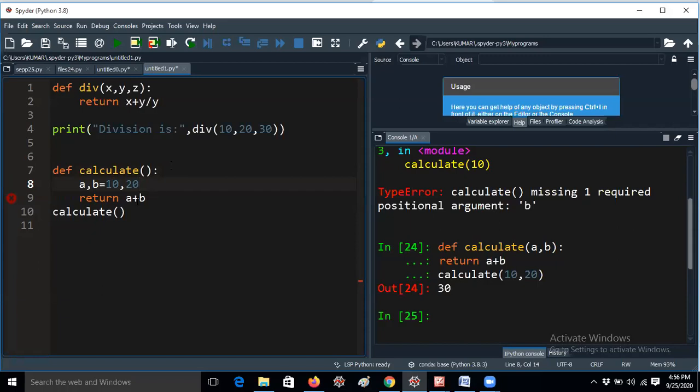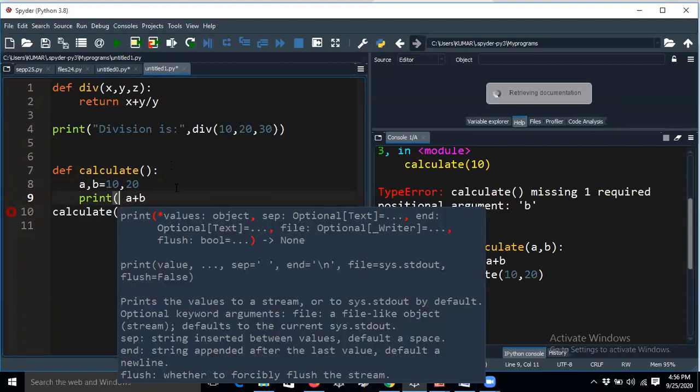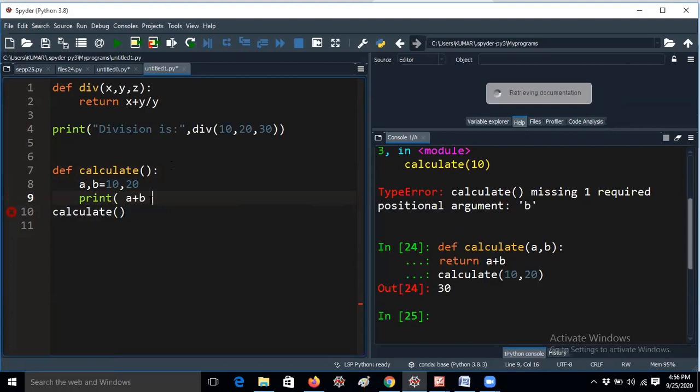Here I don't want to return, because if I'm not giving a print function in the calling function, if I'm not giving any print function in the calculate function, then you have to give print here. You should understand carefully when we have to use print here. So I'm giving print a plus b here.